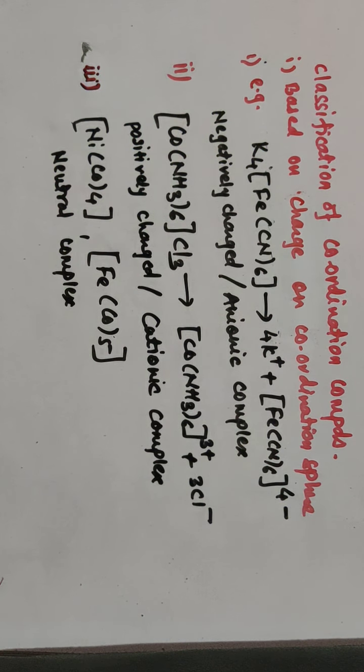If the charge is negative, it is an anionic complex. If the charge on the coordination sphere is positive, it is a cationic complex. If there is no charge, or the charge is 0, it is a neutral complex. And if the same type of ligands are there, it is homoleptic. If different types of ligands are there in the coordination sphere, these are heteroleptic complexes. So this is about the classification of coordination compounds. Next time we'll see the terms used in coordination compounds.